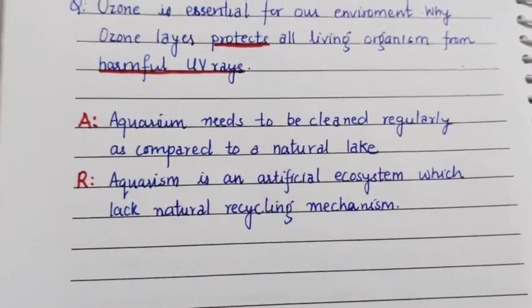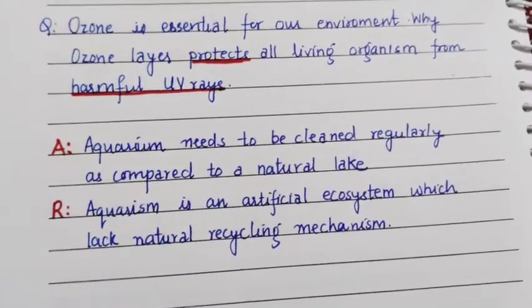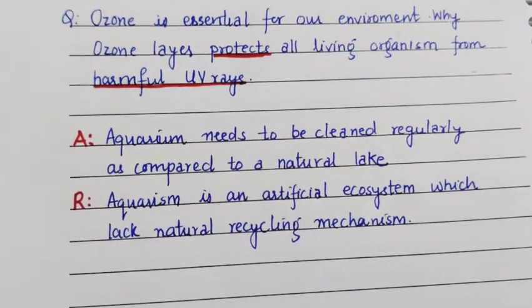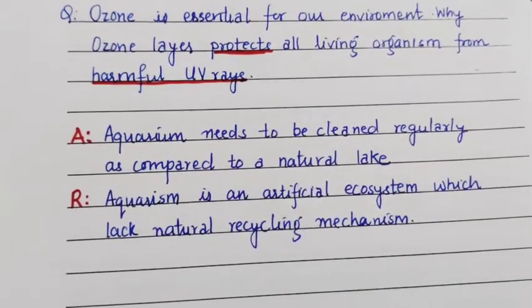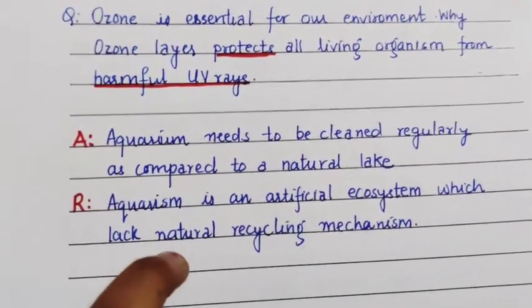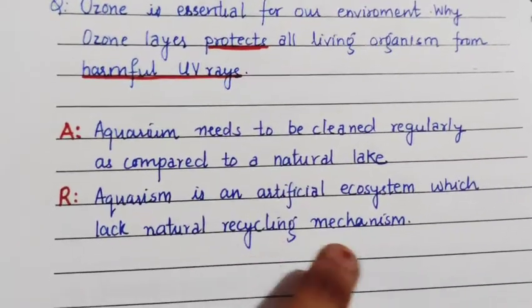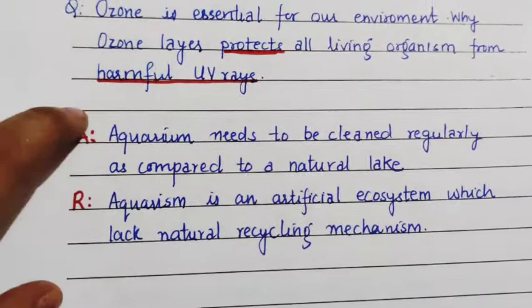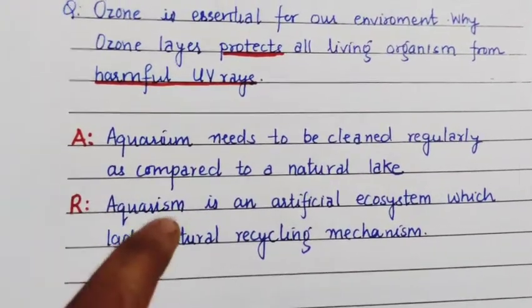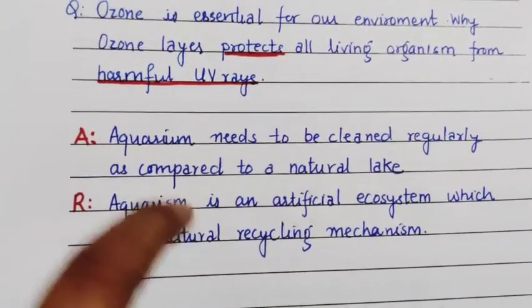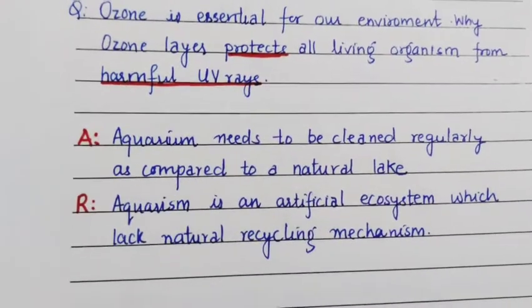Next is the assertion and reason question. Assertion is, an aquarium needs to be cleaned regularly as compared to a natural lake. And reason, an aquarium is an artificial ecosystem which lacks natural recycling mechanism. So yes, both the statements are correct and the reason is the explanation of this assertion.